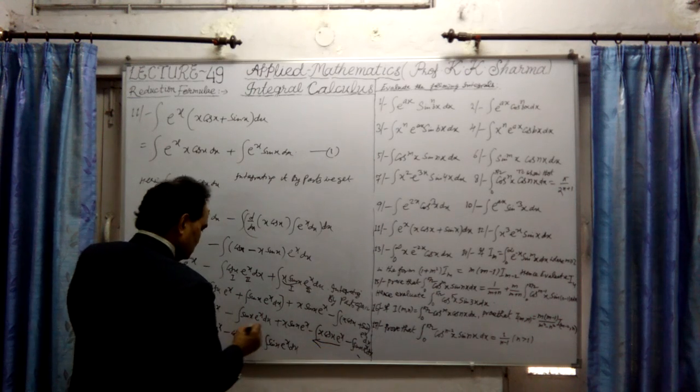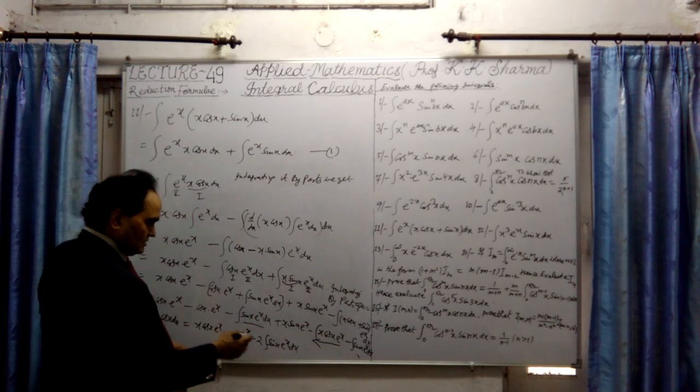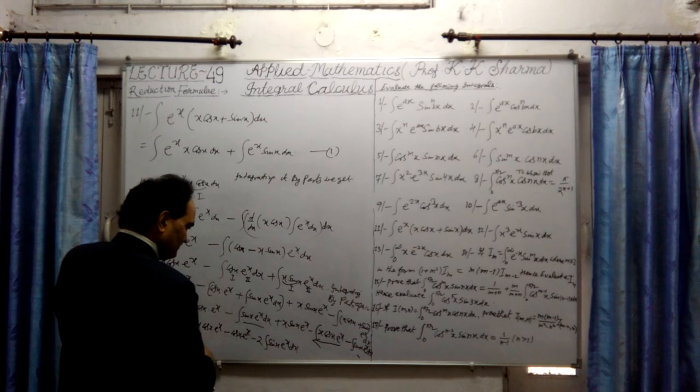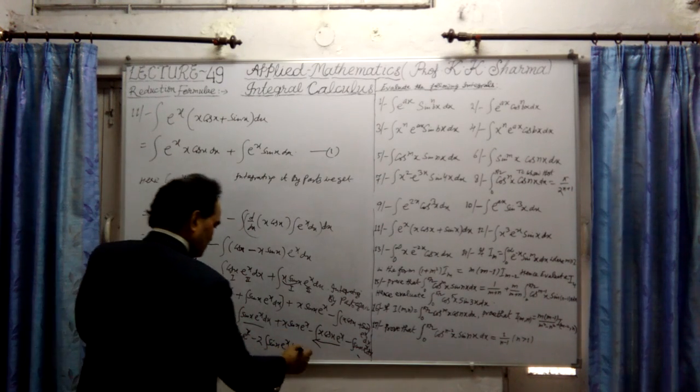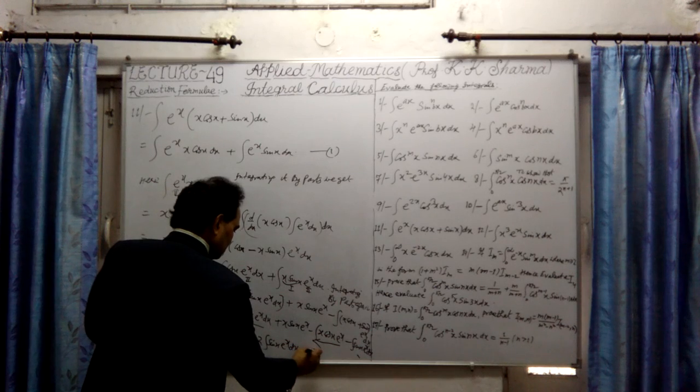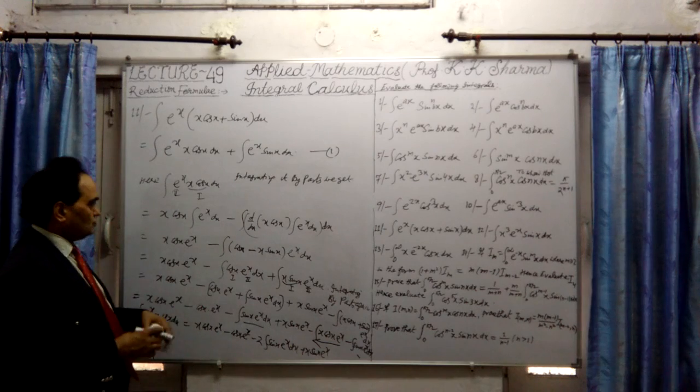Both this one and this, they are same, they are added up with this minus 2 times, plus this value 1 plus x sin x e raised to x dividing by 2.